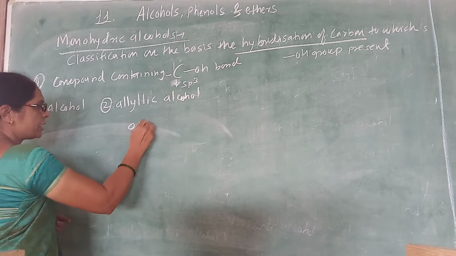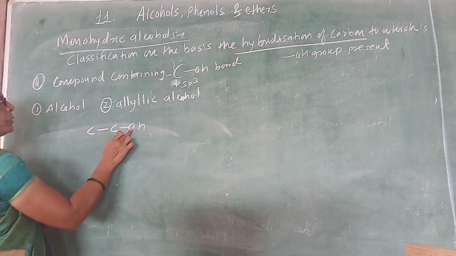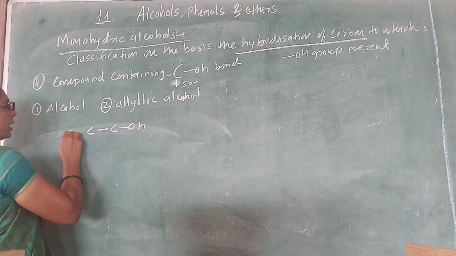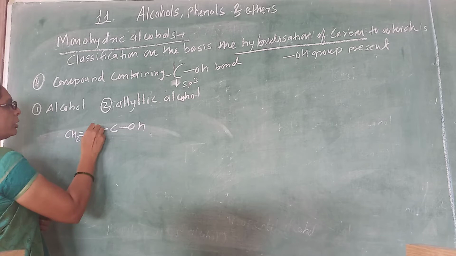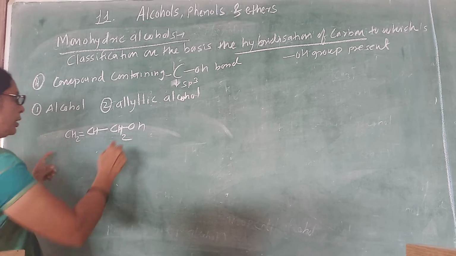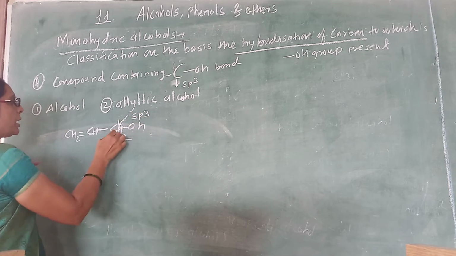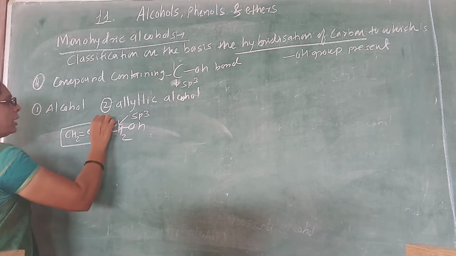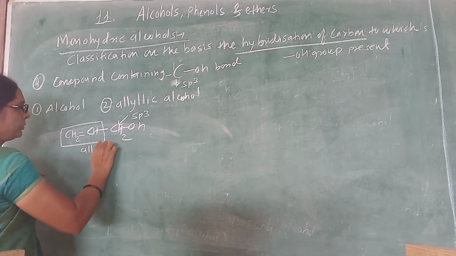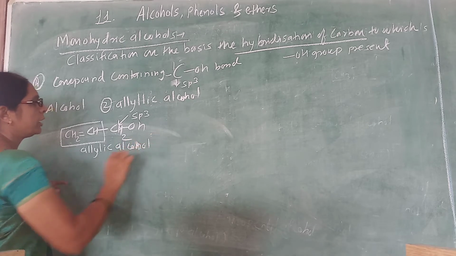The hydroxy group is attached to a carbon, and that carbon is attached to the double bonded carbon. Then that is the condition of the allylic. So this is the condition of the allylic. Remember, hydroxy attached to a carbon, this carbon is sp3, but the next is a carbon-carbon double bond, and such carbons are there, then they are called allylic. These are the allylic alcohols.